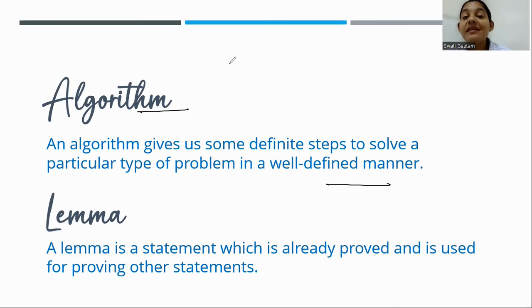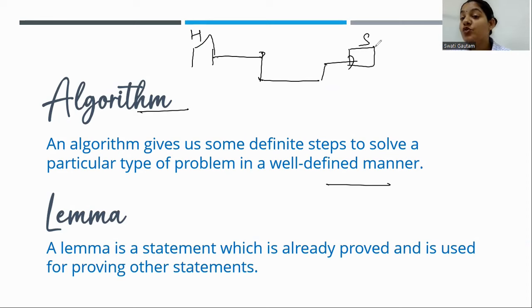Suppose this is your home and this is your school. The way you are going from home to school, suppose you are taking left first, then you are taking right, then you are going straight and so on. It means the definite path every day you are taking from home to school. That is an algorithm. An algorithm means the particular steps that you take in a well-defined manner to solve a problem or to reach somewhere. So that is an algorithm.